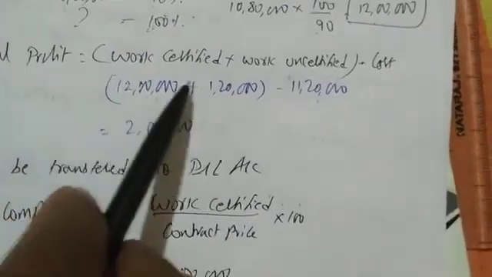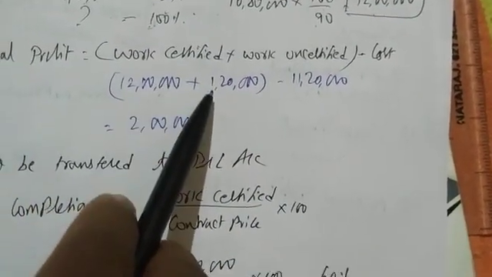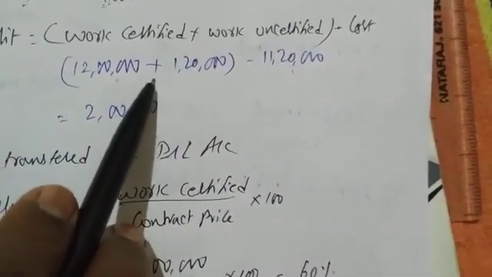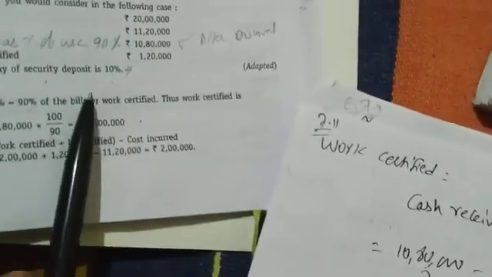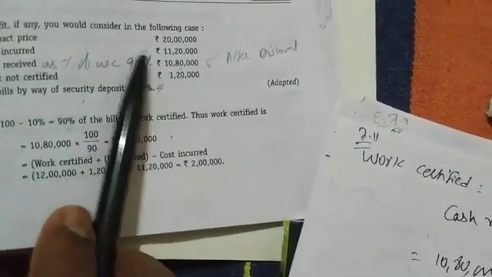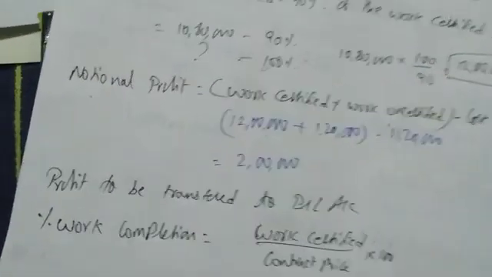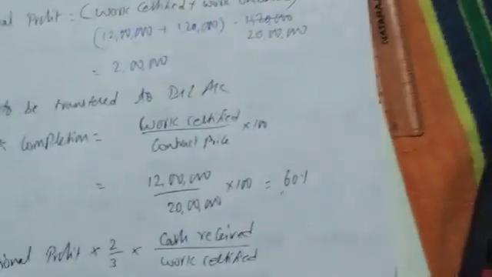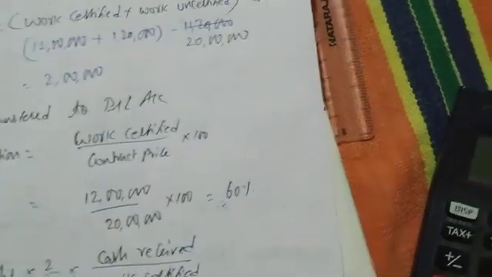Notional profit is work certified plus work not certified, minus cost. 12 lakhs plus 1 lakh 20, which is given in the question as work not certified. So 13 lakhs 20,000 I'm getting. Add this, minus contract price. How much is contract price? Sorry, contract price is 20 lakhs. Sorry, my mistake.